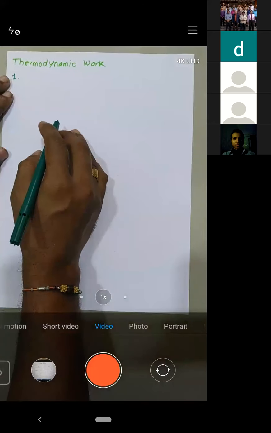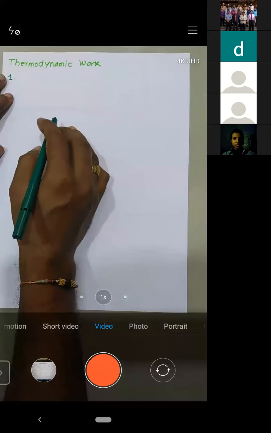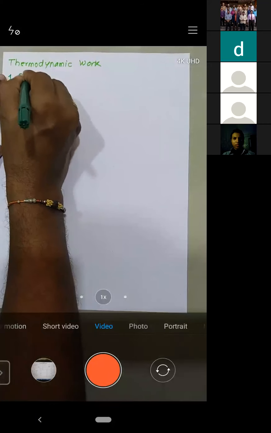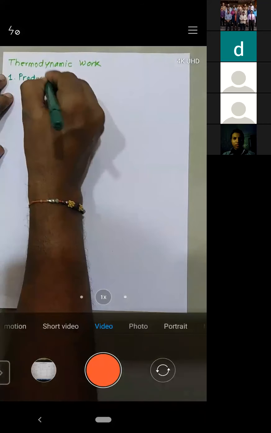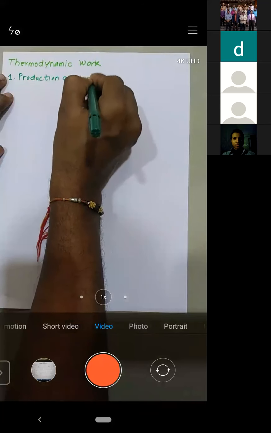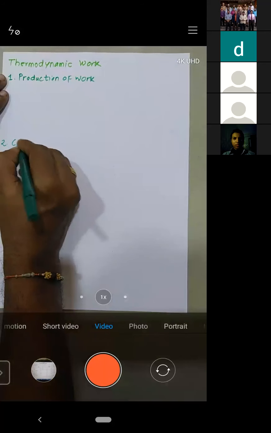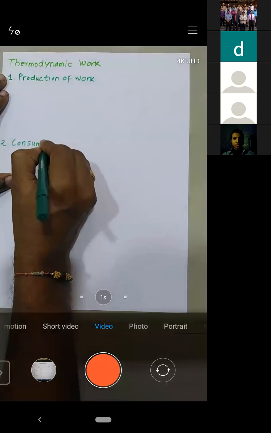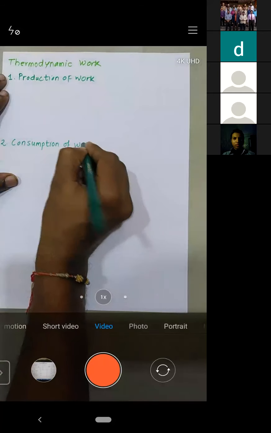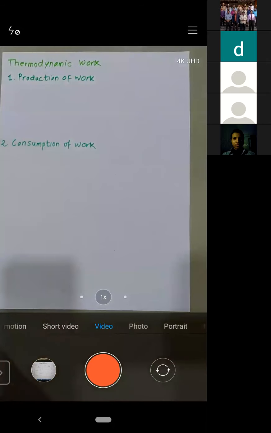These are the only two cases. First is the production of the work and second is the consumption of the work.